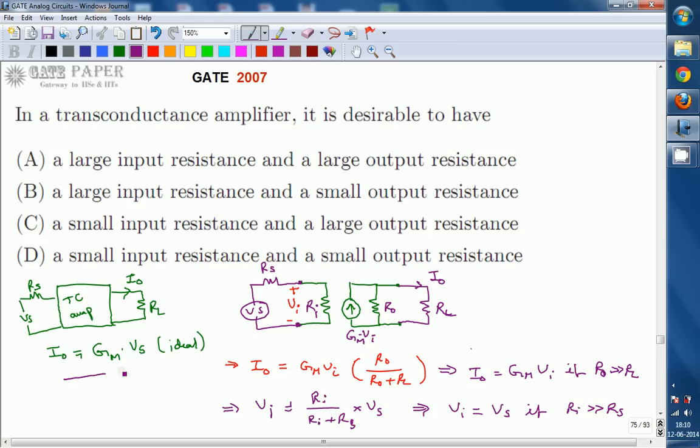You get this ideal situation if these two conditions are satisfied: R0 must be much greater than RL, and Ri must be much greater than Rs. So R0 and Ri must both be very large. That implies a large input resistance and a large output resistance are required. So the right answer for this question is A: in a transconductance amplifier, it is desirable to have a large input resistance and a large output resistance, so that maximum gain is provided for the applied input signal. Thank you.